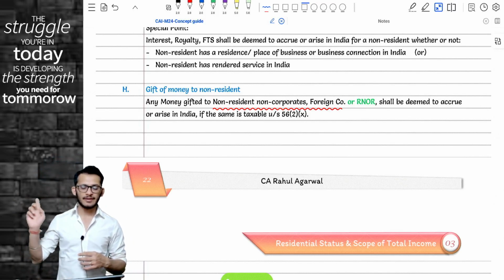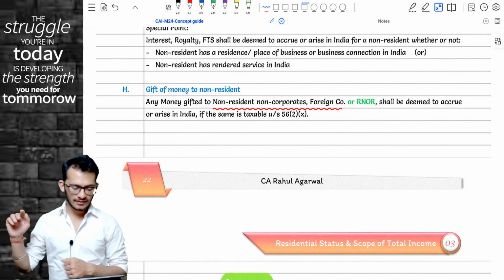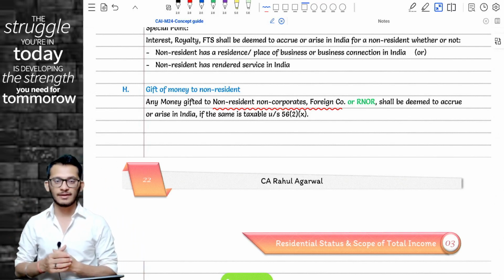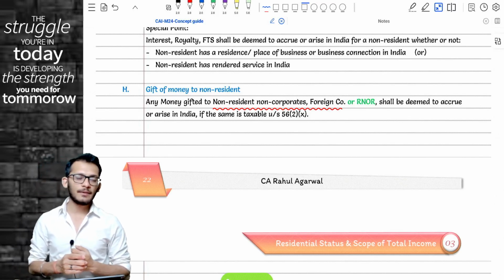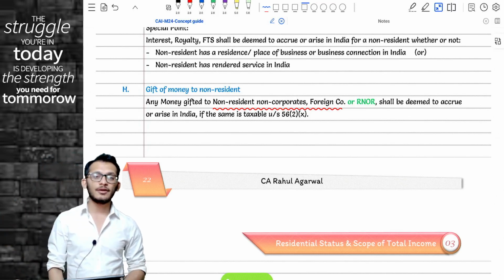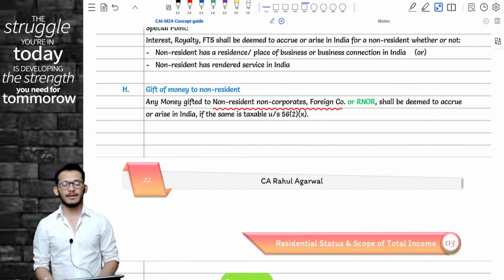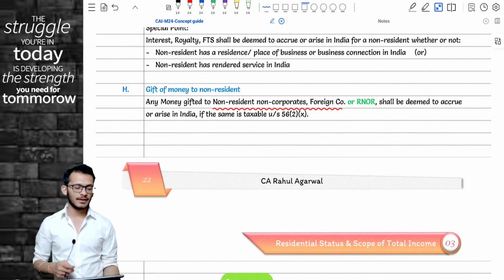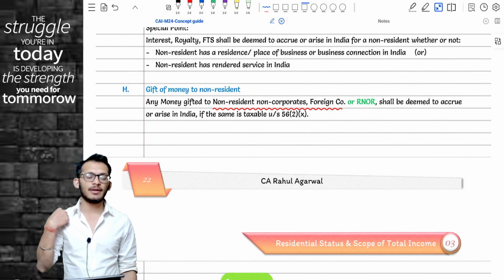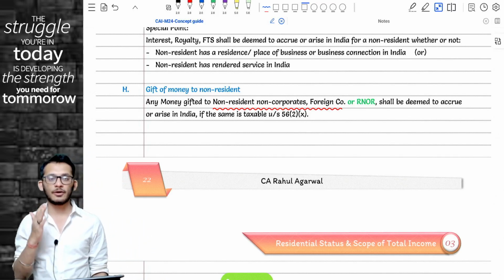Now, if you read the wordings, it says any money which is gifted to a non-resident non-corporate or a foreign company shall be taxable as per section 9. The problem is that because they mentioned only non-resident non-corporates and foreign companies, they did not mention the word RNOR. And therefore, the assumption people started making in the market is that if a gift is given to an RNOR, it will not fall into the scope of total income and therefore not be taxable.